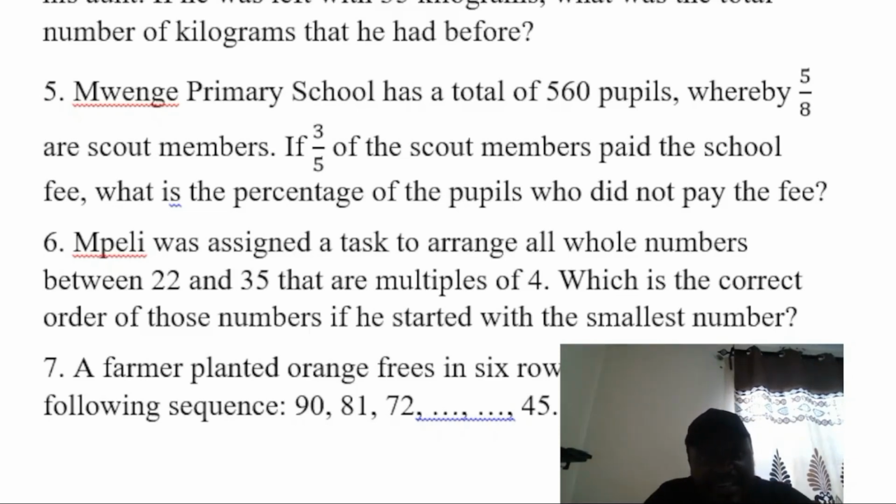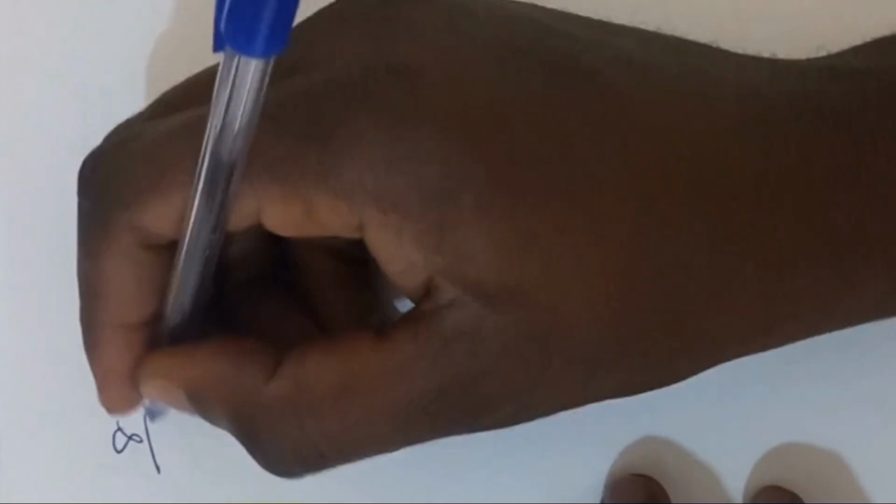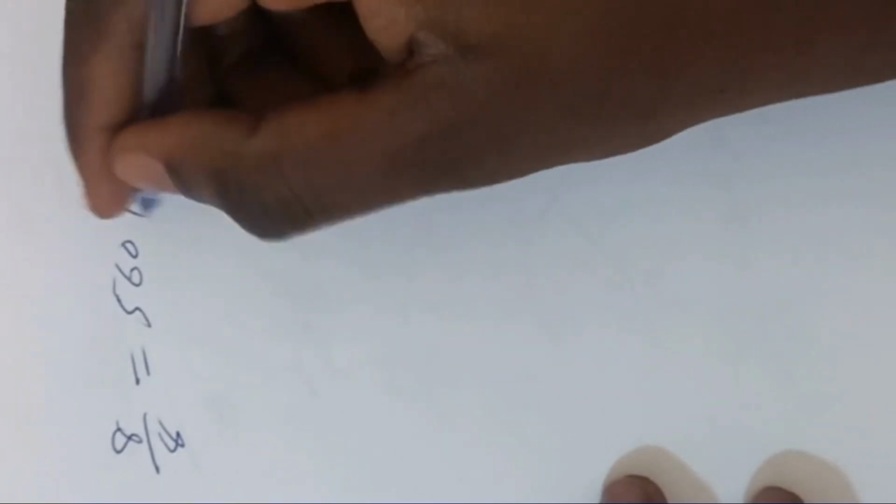Mwenge Primary School has a total of 560 pupils, whereby 5 over 8, or 5/8, are scout members. If 3/5 of the scout members paid the school fees, what is the percentage of the pupils who did not pay the fee? So if 5/8 are scout members, then what is the whole there? The whole is 8 over 8. It means that 8 over 8 as a whole is what represents 560 pupils. So the 5/8 will be equal to what?